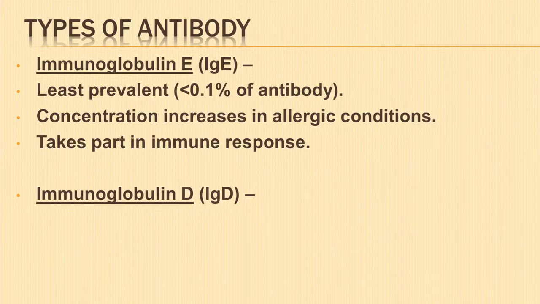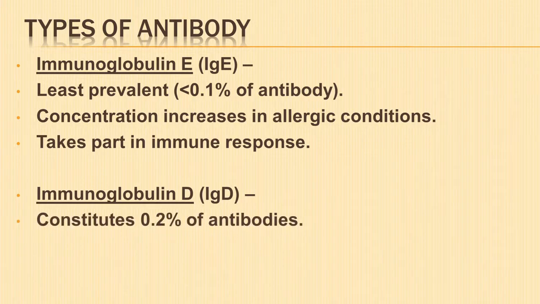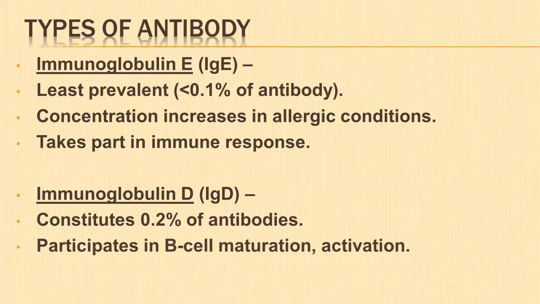Immunoglobulin D constitutes 0.2% of all antibodies in the blood. It is present on the surface of B cells and participates in B cell maturation, activation, etc.